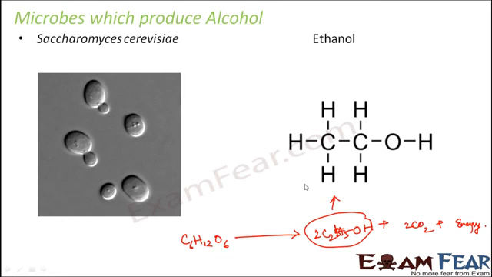So this is the structure of ethanol here. And this entire process takes place by the yeast, because only when the yeast grows it needs energy. So from where does it get energy? From the sugar. So this process takes place. So yeast helps this reaction to take place because yeast needs energy for survival.